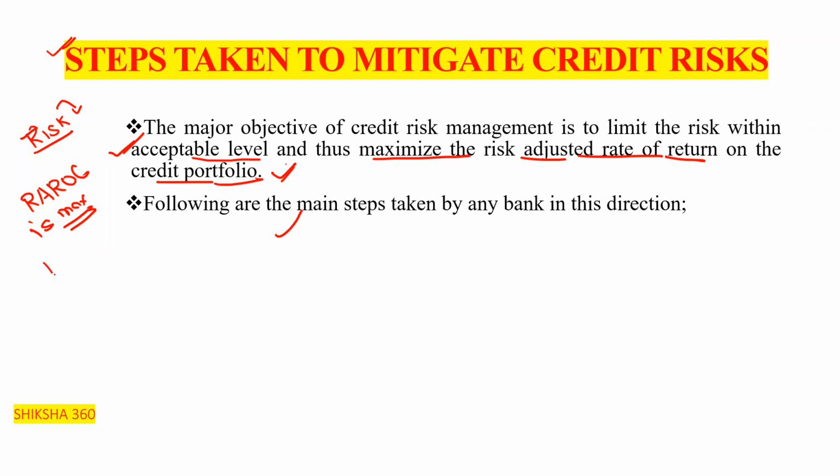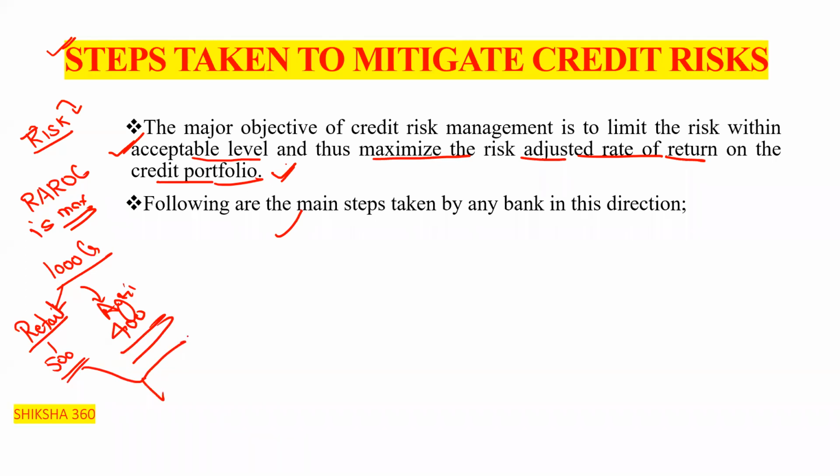Like, if we have 1000 crore, then under retail we have to sanction 500 crore, under agriculture 400 crore, like this way. And under retail further, for MSME we have a different limit, for housing loan a different one, for vehicle loan a different one, and for gold loan it is to be different. In this way we have to manage our portfolio so that we are reducing our risk.